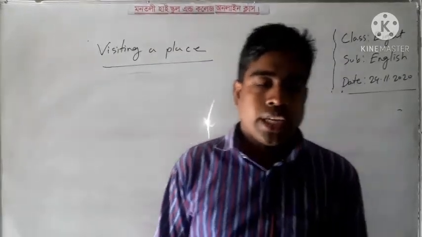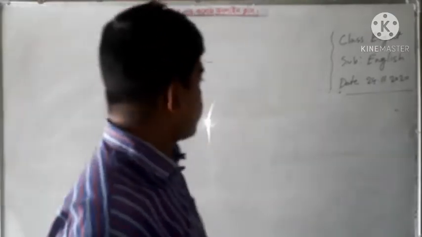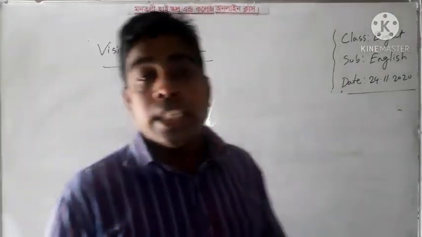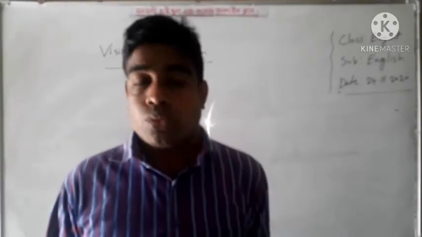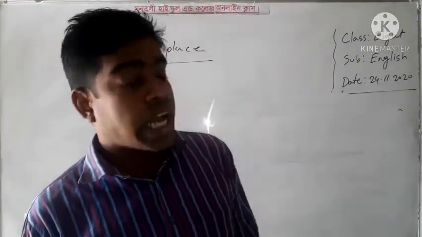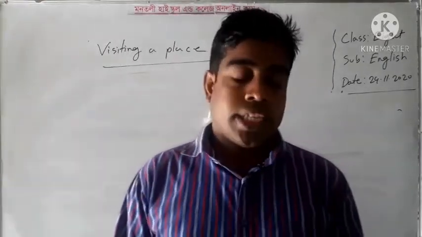If you find visiting a place as a paragraph, it will be easy for you, and you have to also write the answer of this question. So it is called the answering question paragraph. Okay, dear learners.